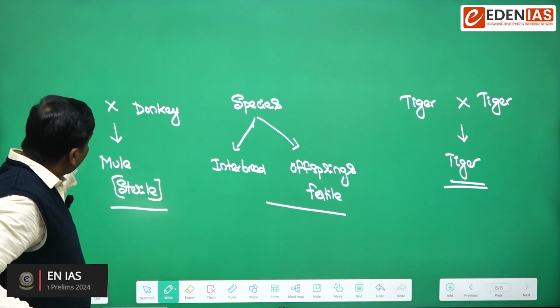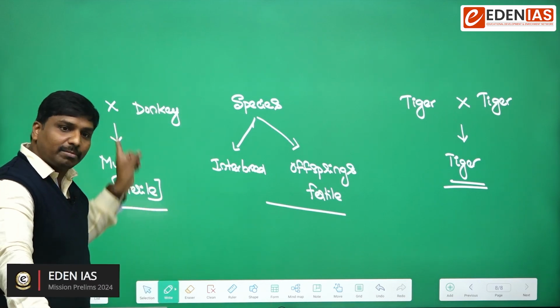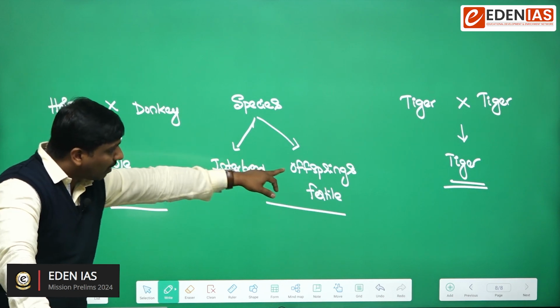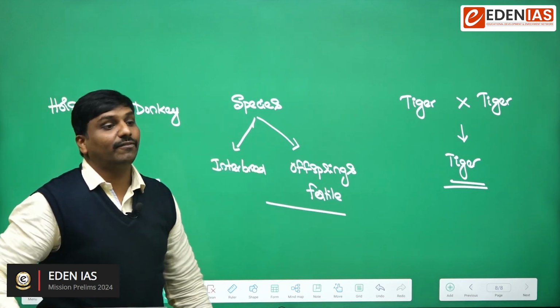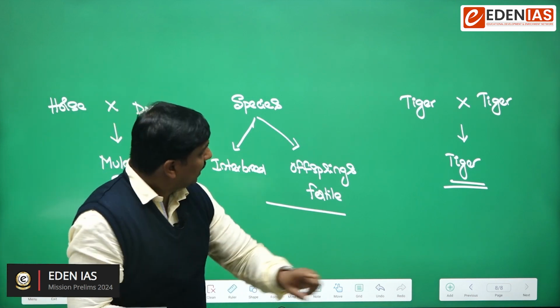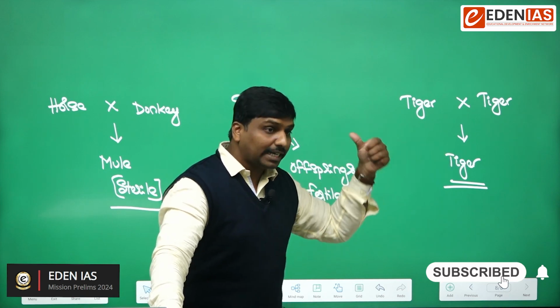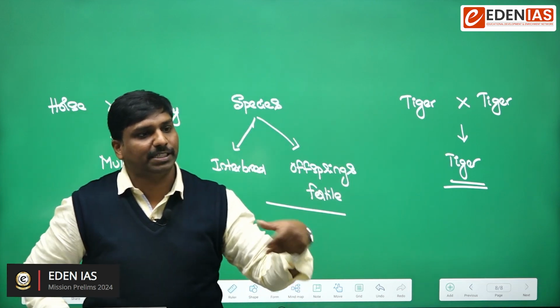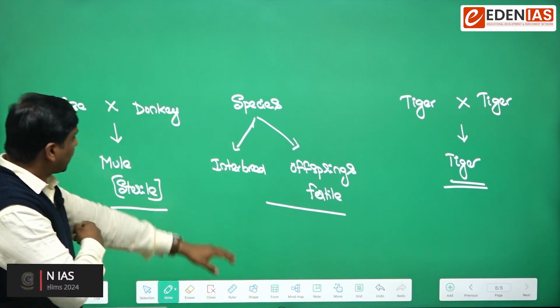You cannot call horse and donkey one species because the first condition is fulfilled, interbreeding has been done. But what about fertile offspring? This mule is not a fertile offspring. So you cannot call horse and donkey one species. Rather, tiger and tiger giving a fertile offspring is a species. So tiger species, lion species, horse species, or deer species, or anything. Species means this condition should be fulfilled.